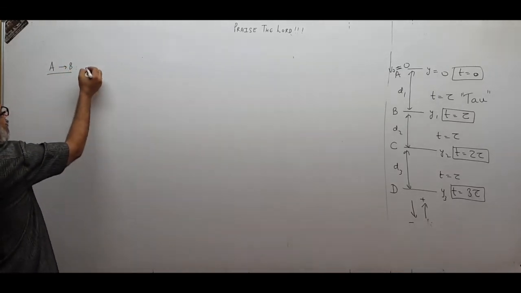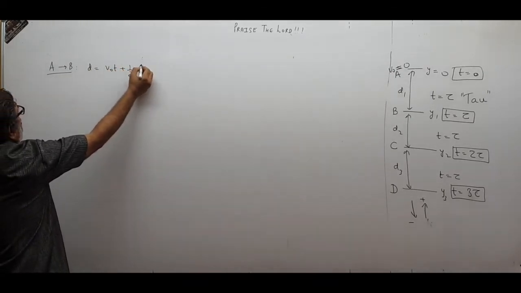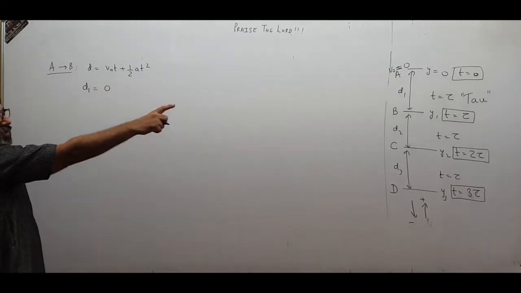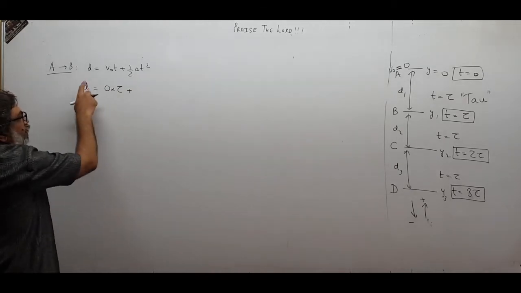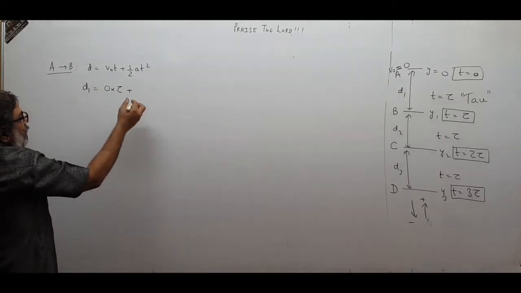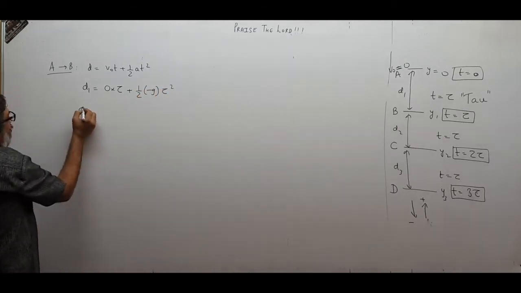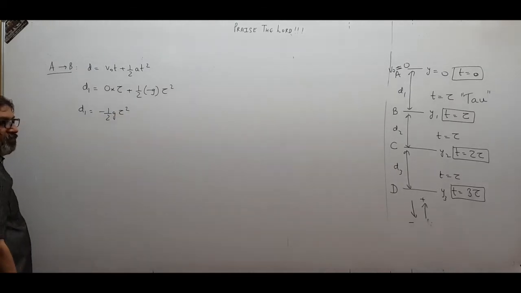So displacement is d1 and the formula for d is v0 t plus half a t square. So d1 will be 0 because velocity is 0, 0 into tau, because from A to B time taken is tau, plus half minus g tau square. So d1 will be minus half g tau square.